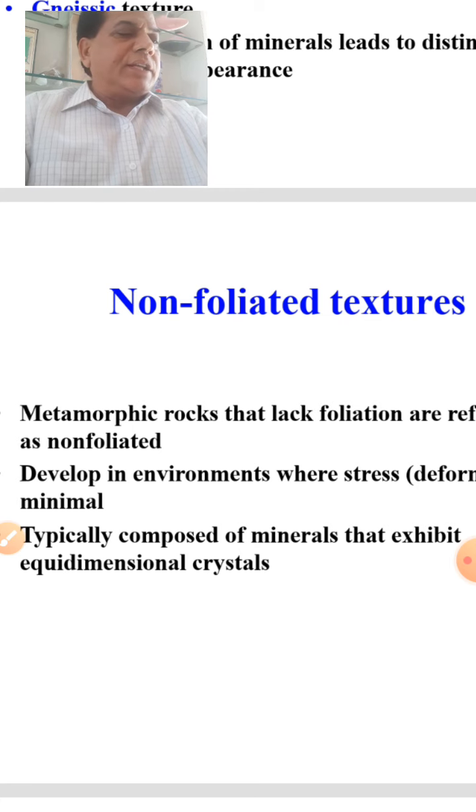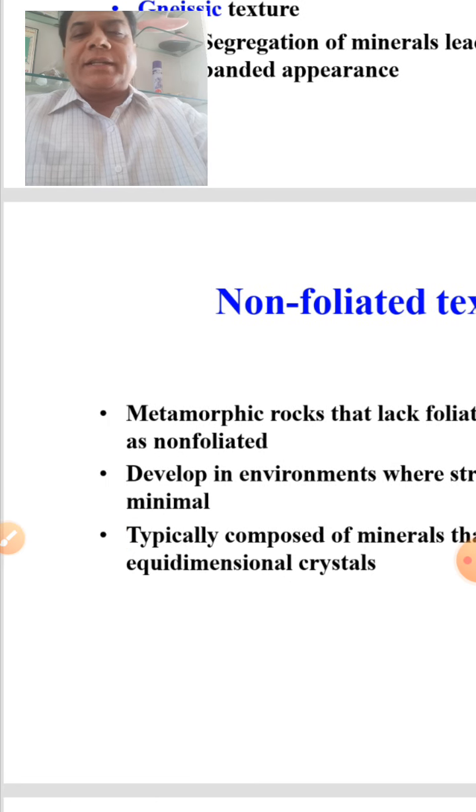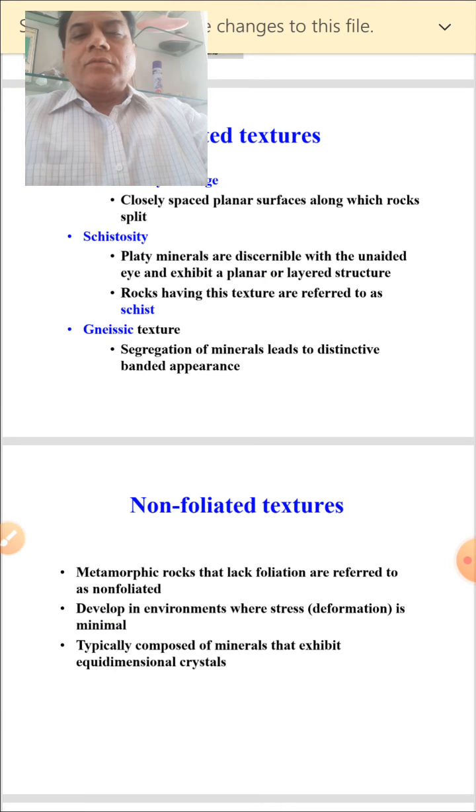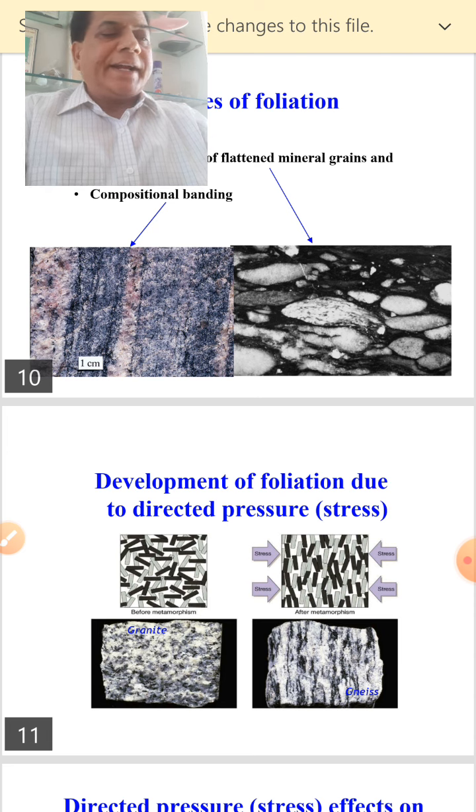Now coming to the individual rocks, first in the foliated rocks. Foliated rocks are slate, phyllite, schist, gneiss. In these rocks we will see the impact of stress. They elongate in a direction perpendicular to stress and show parallelism of the mineral grains. So these are the foliated rocks.